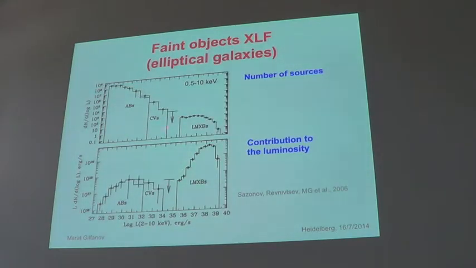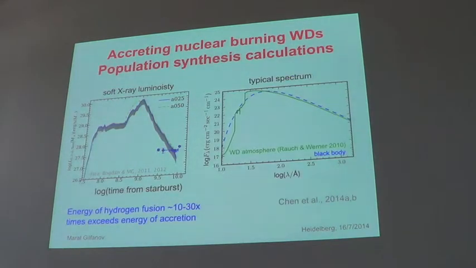And this is again faint sources, the luminosity function of faint sources and bright sources in elliptical galaxies. This is a whole range of luminosities from 10^27 to 10^40, low mass X-ray binaries, CVs, ABs, and like you can see the numbers, it goes from 100 per galaxy in the Milky Way to 10^8 sources. Very faint. There are very many very faint sources, but as shown here, they don't contribute more than 3% to the total luminosity of the galaxy.